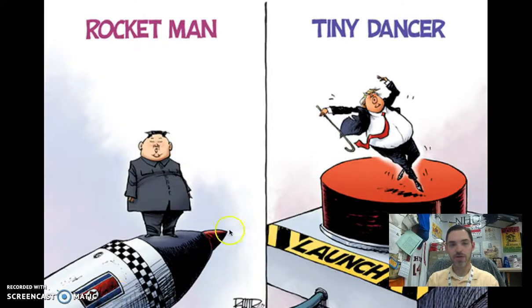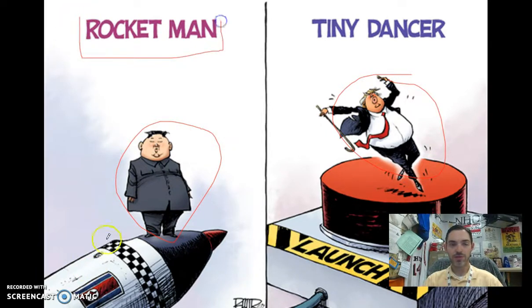The other cartoon we gave you guys is also topical for the time right now. This is a discussion over the president's recent remarks about North Korea at the UN. So obviously you have Kim Jong-un and you have President Trump. Some of you will remember that President Trump referred to Kim Jong-un as the Rocket Man. And obviously that's laid out: rocket here, North Korean flag over here.